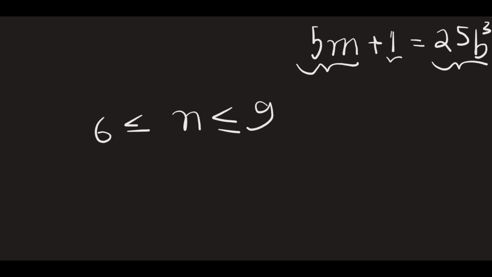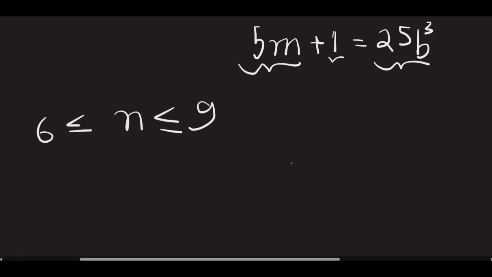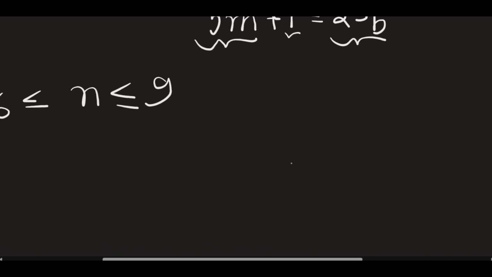Well, in these cases, you have something. If you remember, I told you that all these things, factorial 9, factorial 8, factorial 7, factorial 6, all these guys are divisible by 3, divisible by 9. If they're divisible by 9, then we have a very interesting thing right here.